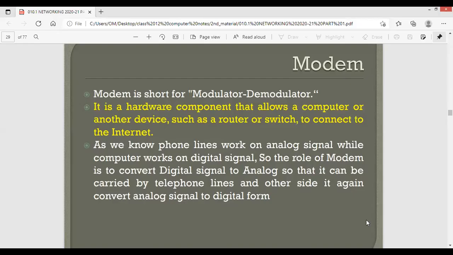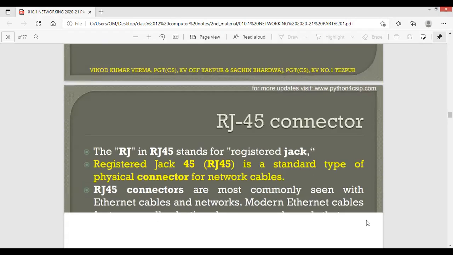Basically, it's a hardware component that allows a computer or another device such as a router or switch to connect to the internet. Now we know that the phone line works on analog signal while the computer works on digital signal. The role of the modem is to convert digital to analog and then analog to digital form. Whichever translation is required, it will do that for the connecting devices. It simply modulates and demodulates analog and digital signals into each other as and when required.